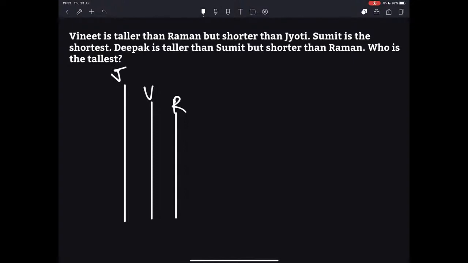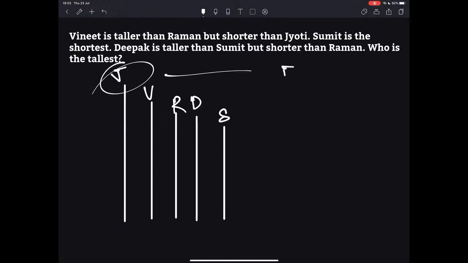Then Sumit is the shortest. Deepak is taller than Sumit but shorter than Raman. So Deepak is in between Raman and Sumit. So now who is the tallest here? Obviously Jyoti. All those who mentioned Jyoti are in fact right.